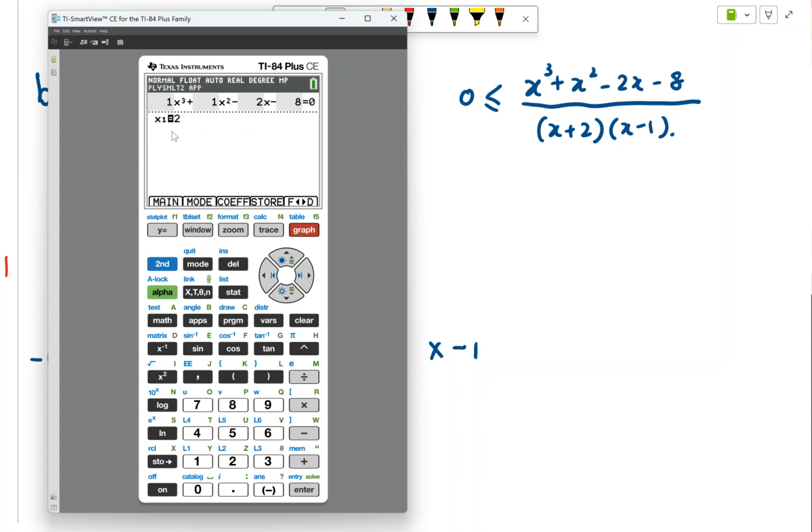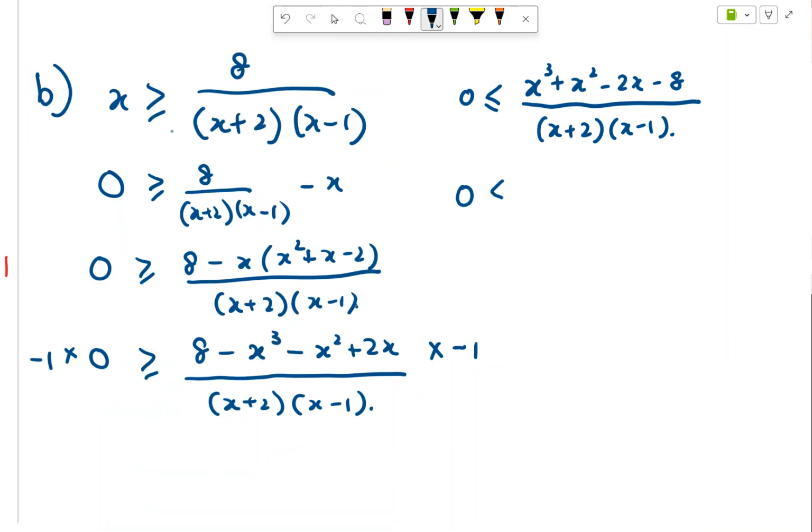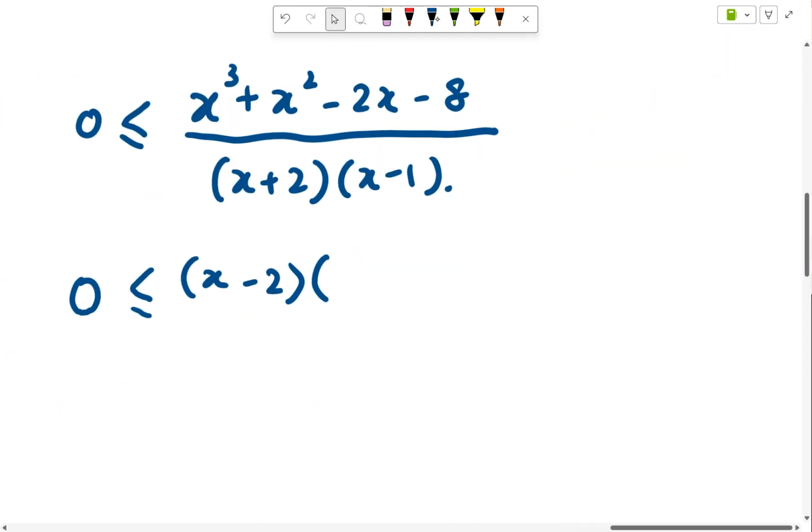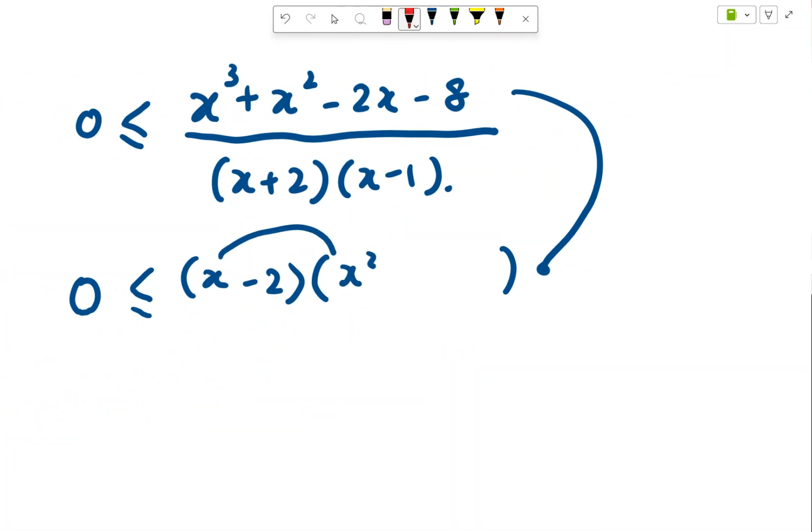But however, because this is cubic, which means that the other solution cannot be factorized nicely. Okay, so I think it's (x minus 2) because it's x equals to 2. So I can use inspection to understand how I can get the other quadratic factor. So I know that this is x squared because x times x is going to give you x cubed. So that's the first one. Okay, as well as I know that my last number is negative 8. So I know my constant here is plus 4 because this times this must give me negative 8. Okay, I don't know what is in the middle.